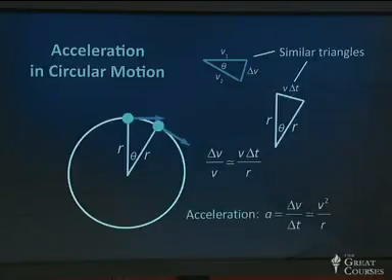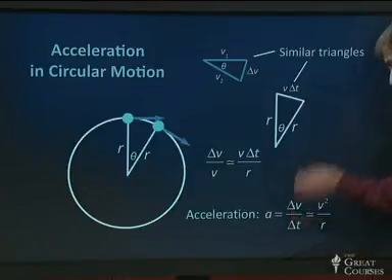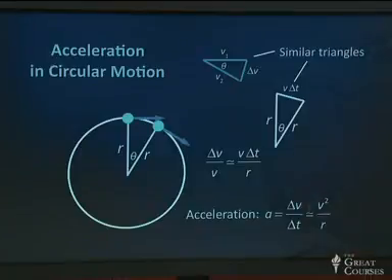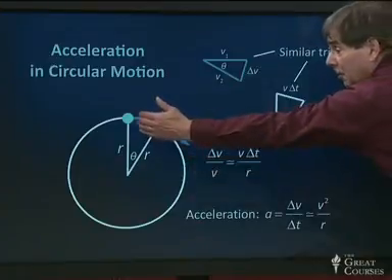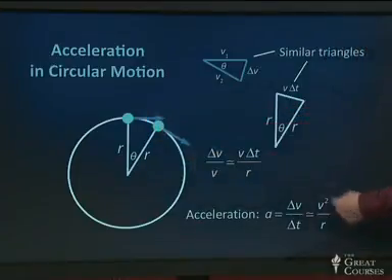So what's the acceleration? The acceleration is delta v over delta t. Acceleration is defined as the rate of change of velocity. Here's the change in velocity that occurred during the time interval delta t when the ball moved from this position to this position, and we found that that's approximately given by v squared, the square of the speed, divided by the radius of the circular path. Almost approximately.